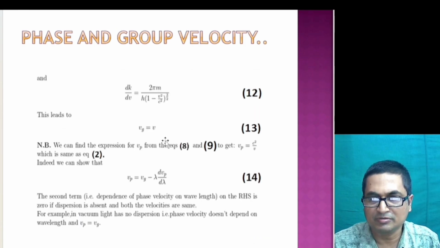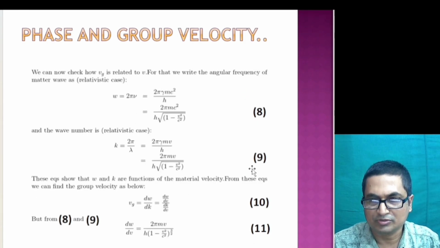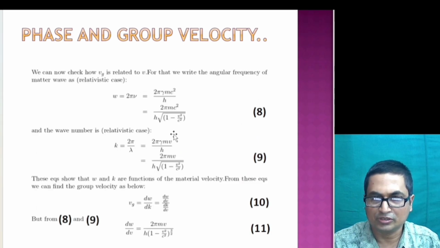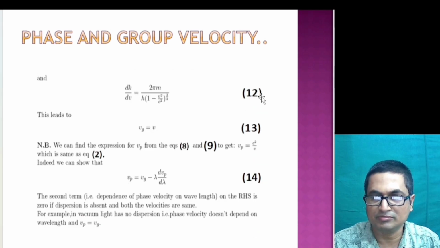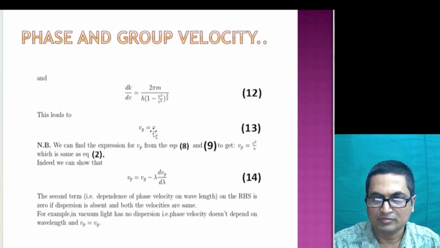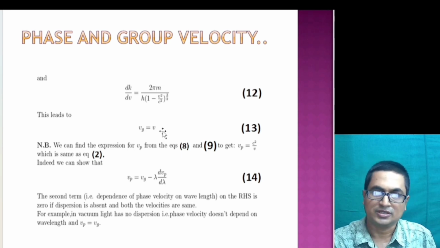And then dk by dv, from expression 9, after differentiation, leads to 2 pi m h divided by h 1 minus v square by c square to the power 3 by 2, as given by 12. So we got d omega by dv from 11 and dk by dv from 12, and putting 11 and 12 back in 10, we get v is equal to u. That means the group velocity is equal to the material particle velocity.